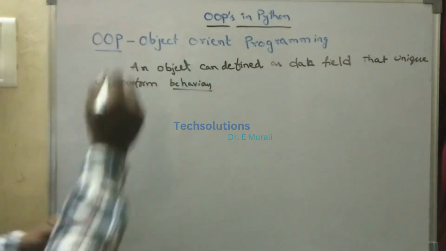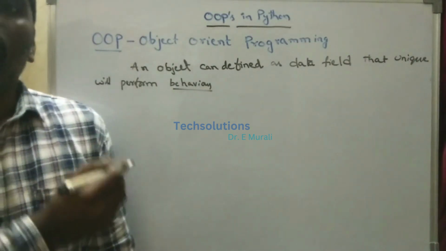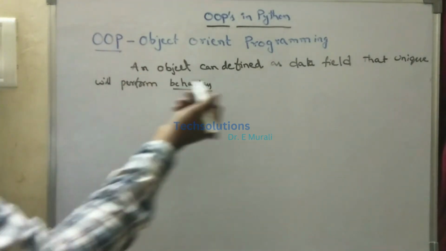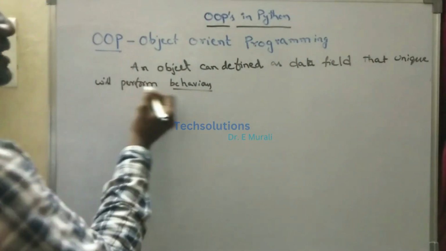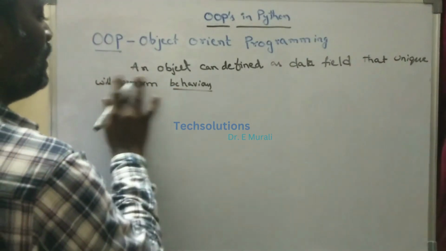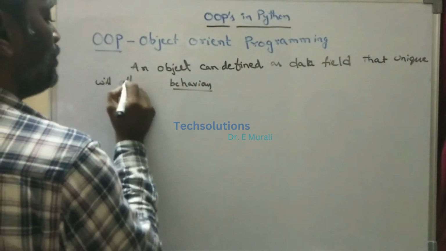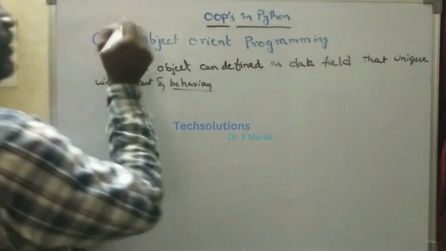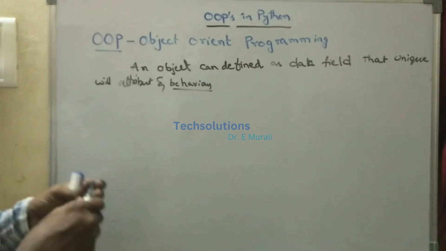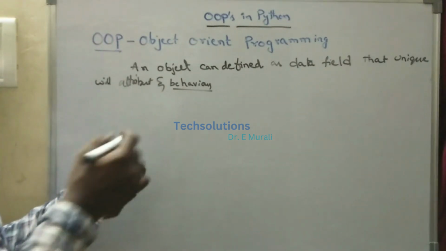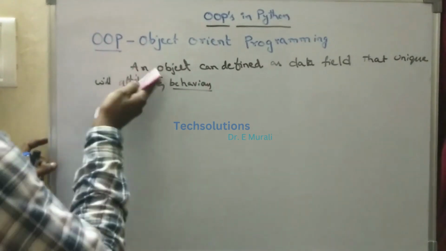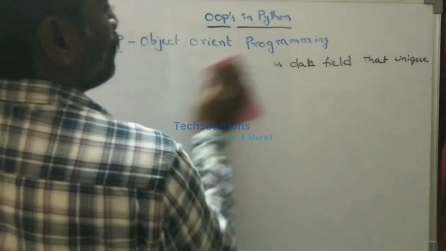You can simply say that object oriented programming means a data field with unique attributes, and those unique attributes perform some behavior. You can take some unique attributes and behavior, and that is called object oriented programming. In any language the OOPS concepts are the same, varying only by programming language. Now what are the OOPS concepts in Python? We can see them one by one.